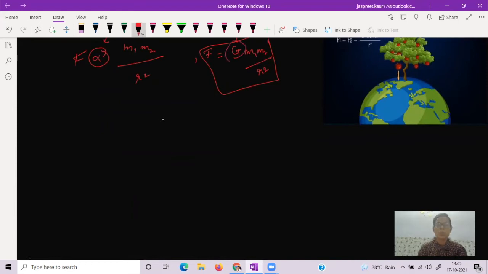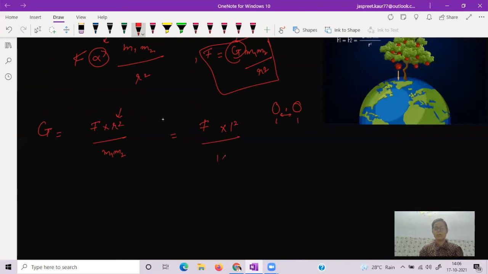Now this is G. What is this G? This G is the universal gravitational constant. How are we defining it? Numerically, it is equal to the force of gravitation between two masses of unit weight having unit distance between them.